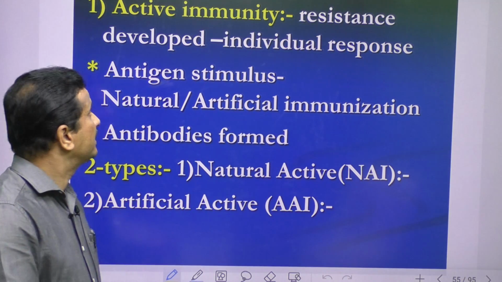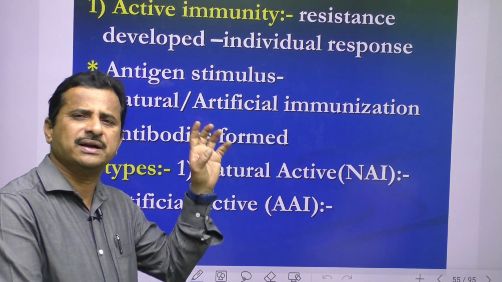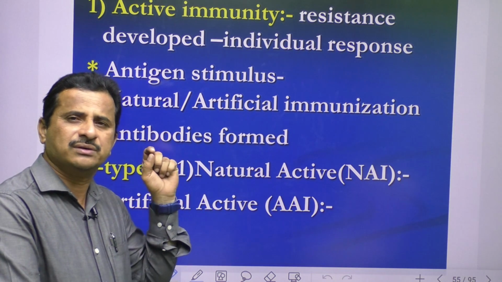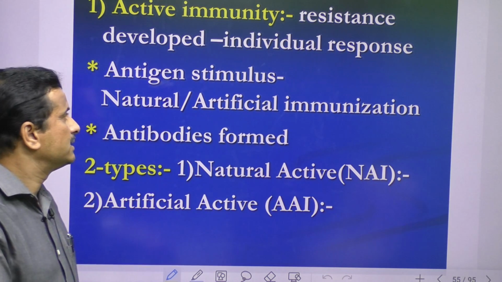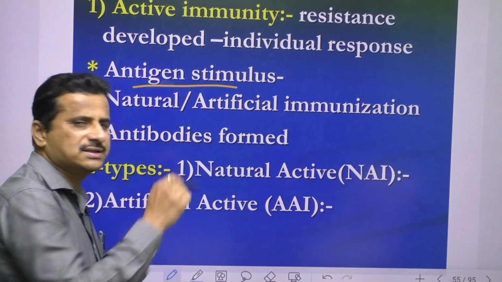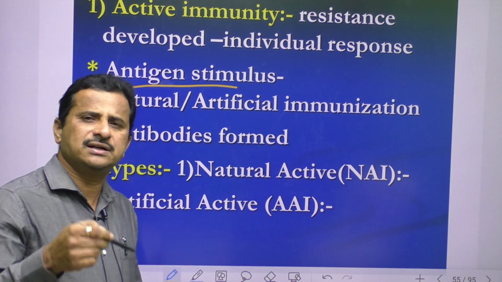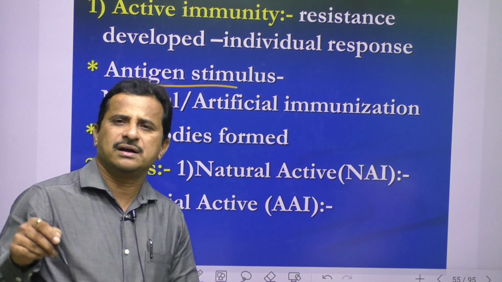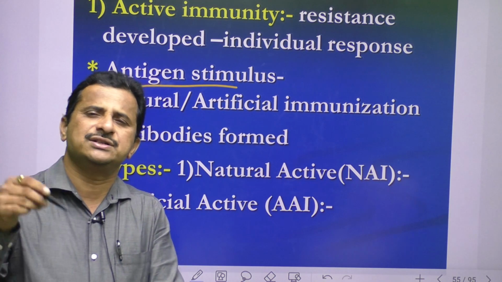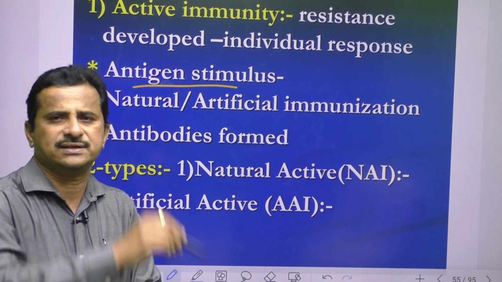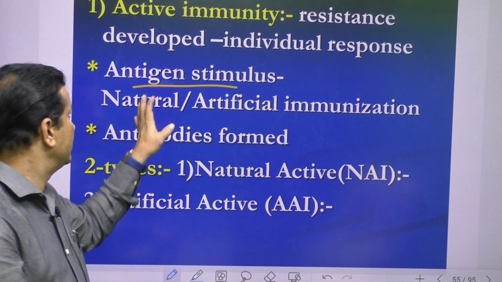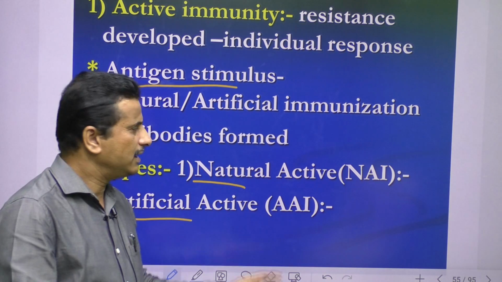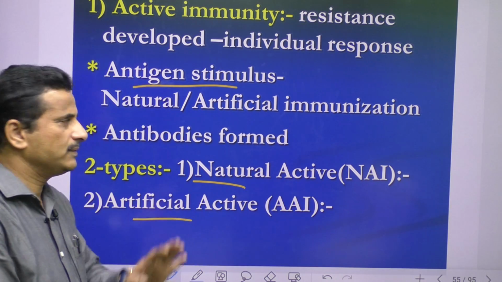Here, in active immunity, resistance is developed against the disease. This is an individual response because of the antigens. See here, antigen is the stimulus. How these antigens enter gives again two types. Naturally antigens enter, or artificially we are injecting antigens in the form of vaccines. So that's why active immunity is again of two types, natural active and artificial active.